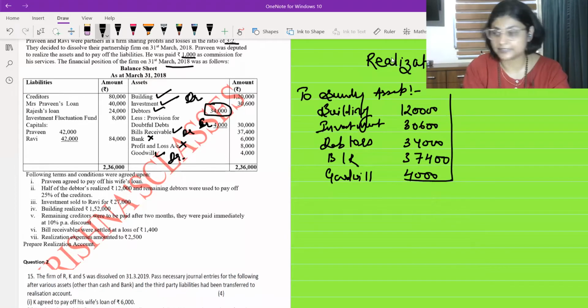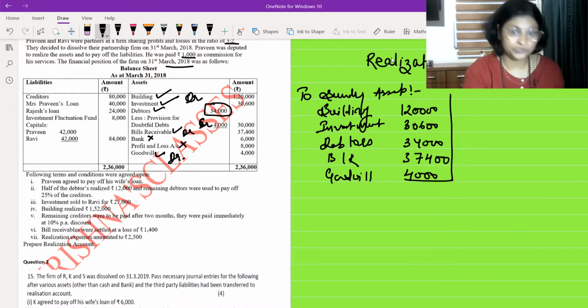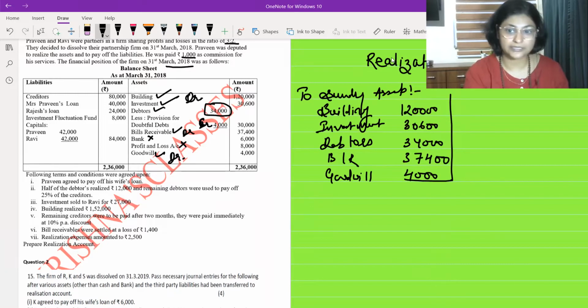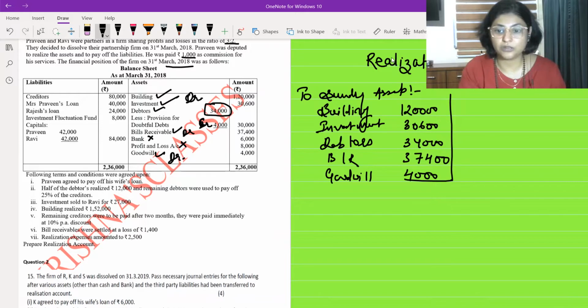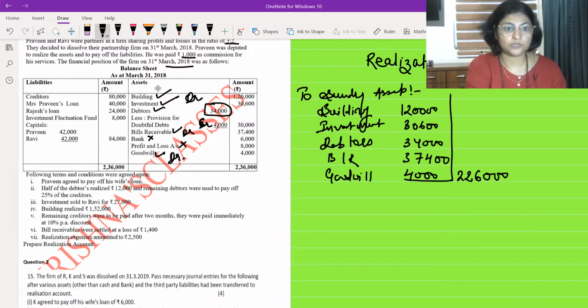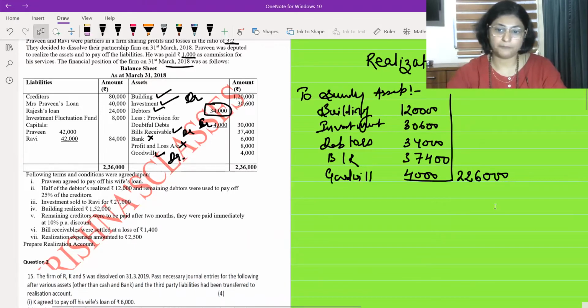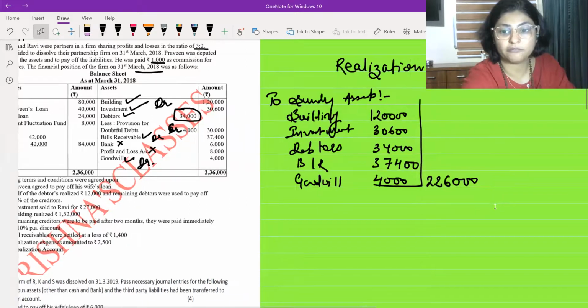So all of this, I will take out the total of all of this, which is going to be 1,20,000 plus 30,600 plus 34,000 plus 37,400 plus 4,000. So the total of this will be 2,26,000. Okay, this is transferred to realization account. Now let me read to the next side of my balance sheet. What is the next side of my balance sheet?